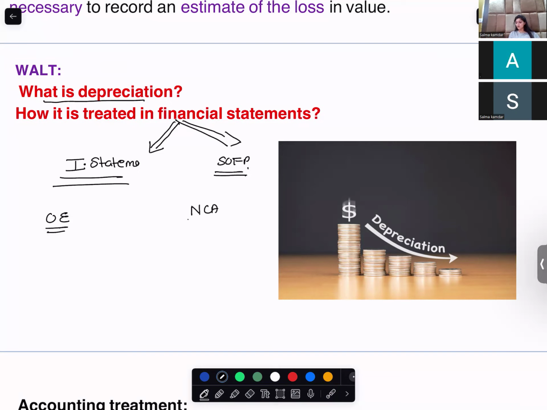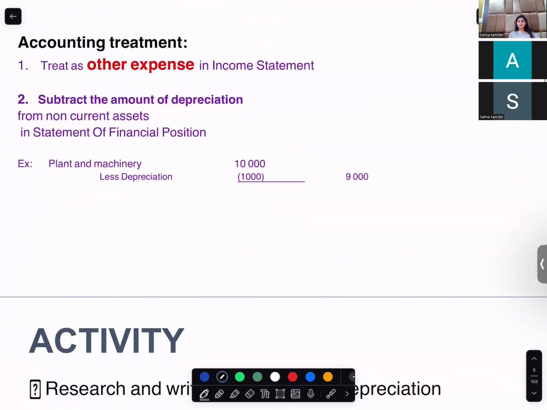Non-current assets section, which column? The first column will have what? The first column is the cost. Second is the depreciation. The second column will be for the depreciation, and the third column will be for the net book value. Okay, so how is depreciation treated in our financial statements? It is treated as other expenses, and we subtract the amount of depreciation from the non-current assets to arrive at the net book value. Are you with me?